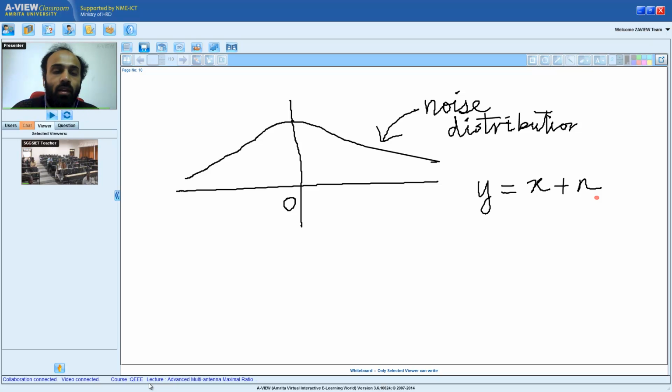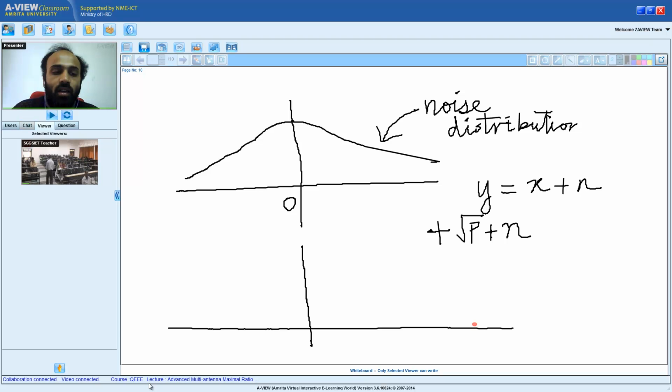Now can someone tell me if I transmit plus 1, that is plus square root of p, my received signal is plus square root of p plus n. That is it, plus square root of p is transmitted. Now if plus square root of p is transmitted, can you tell me what is the resulting distribution? Is the question clear to everyone?